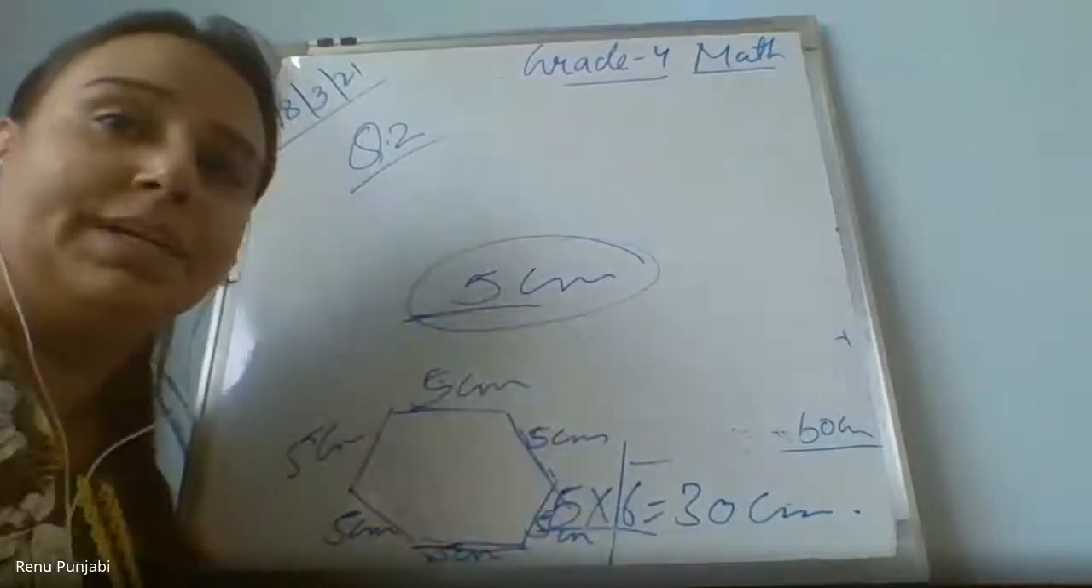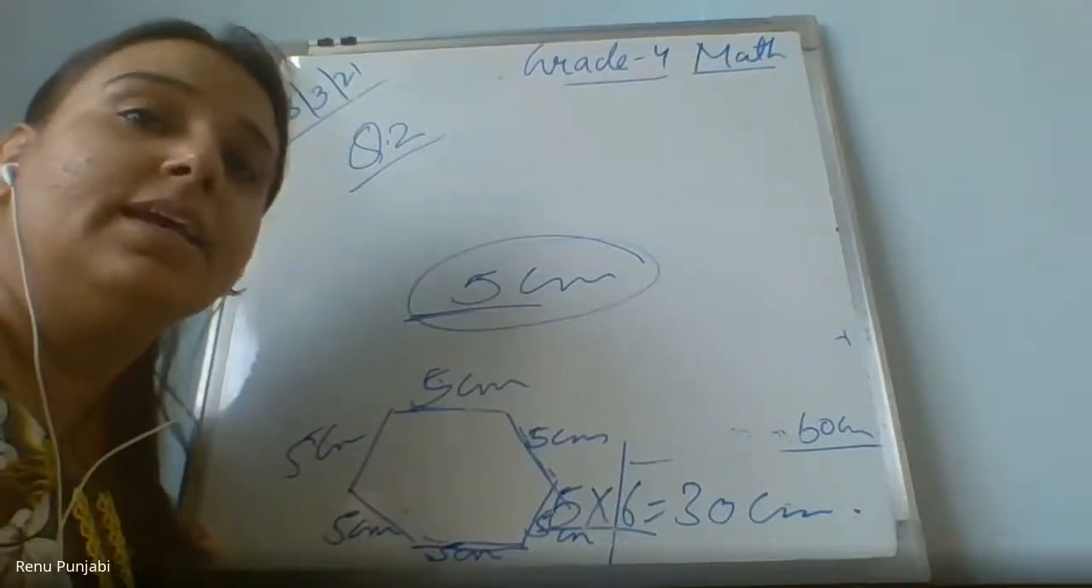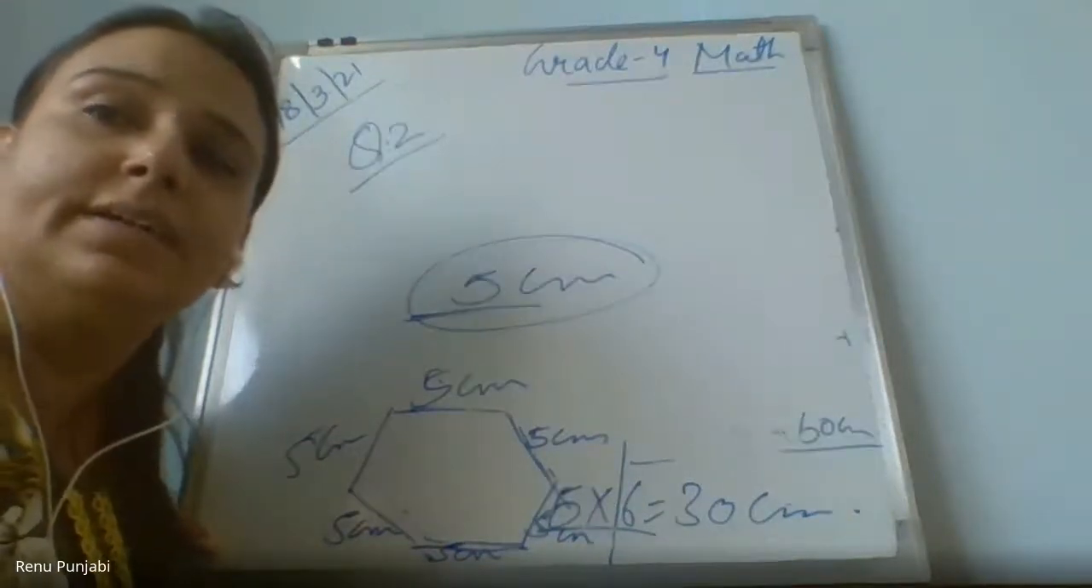The perimeter will be 25 centimeter, because a pentagon has 5 sides and one side is 5 centimeter. 5 multiplied by 5 is? Why are you all sitting quiet? 5 multiplied by 5 equals 25.